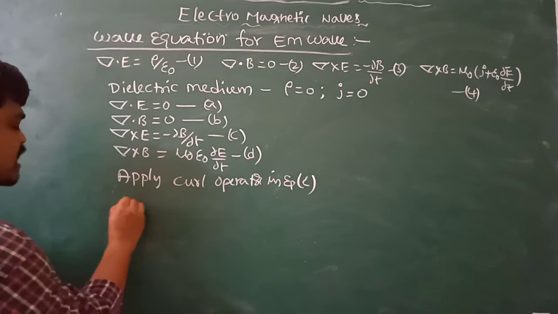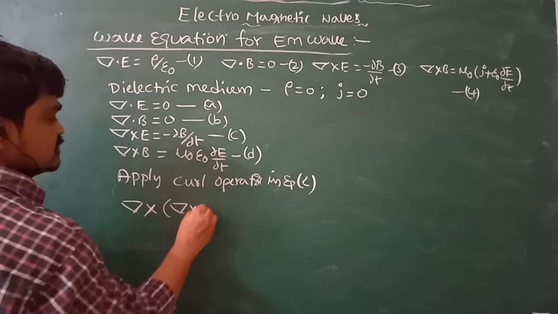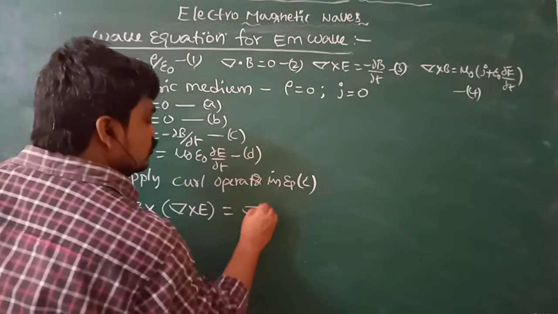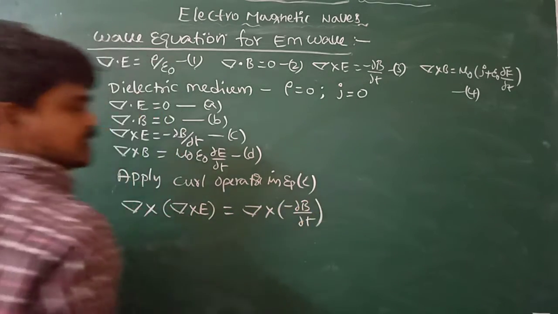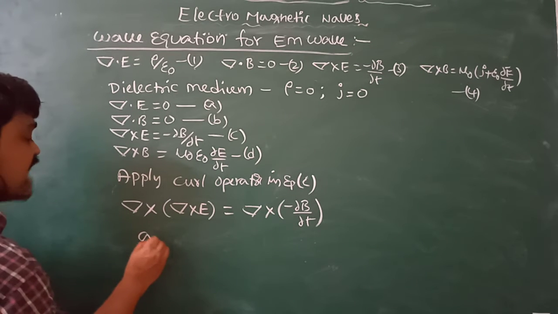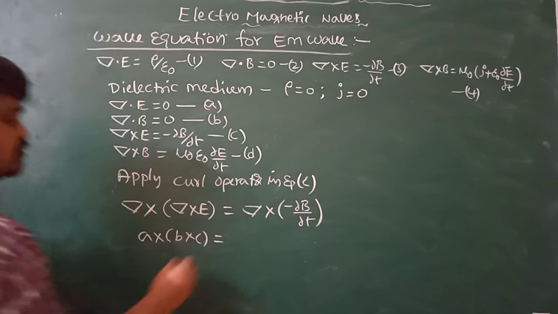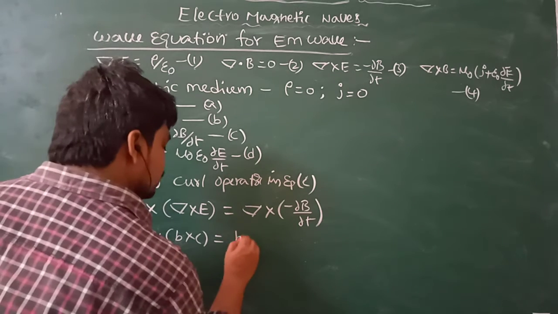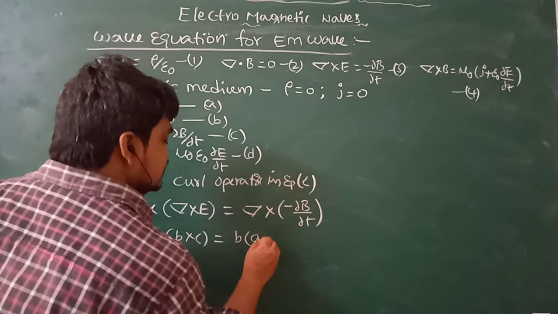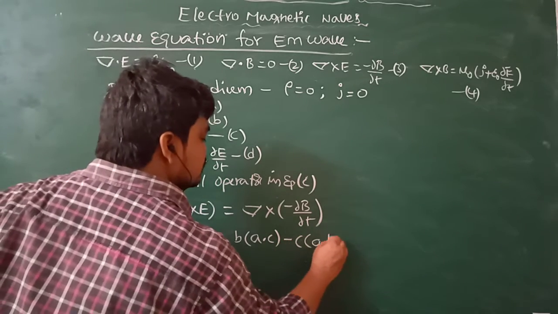When I apply the curl operator, del cross del cross E is equal to del cross of minus dou B by dou t. Already we know the standard relation: A cross B cross C is equal to B (A dot C) minus C (A dot B).